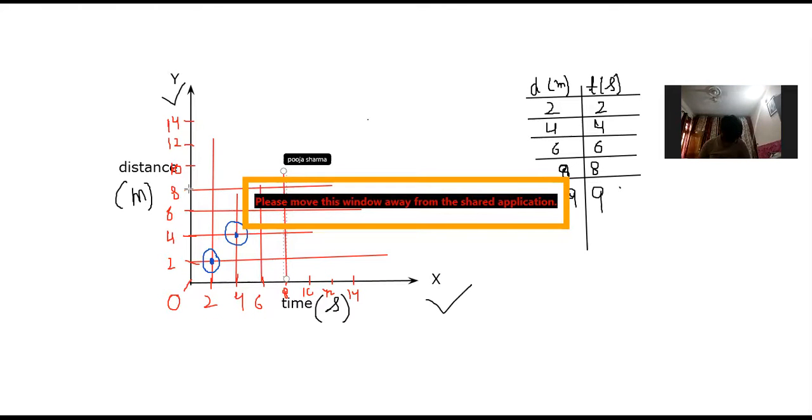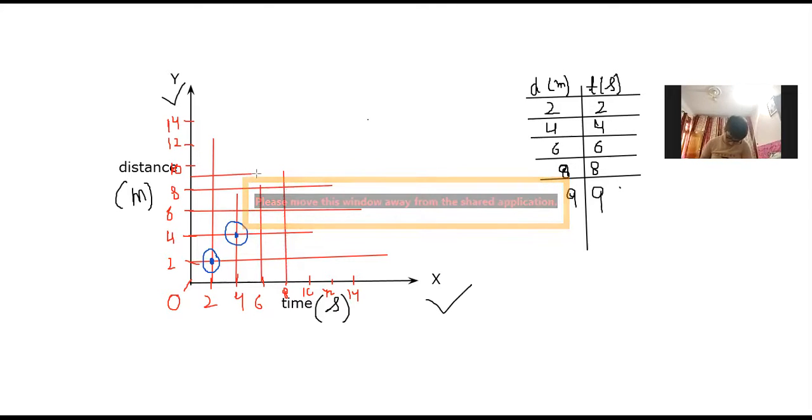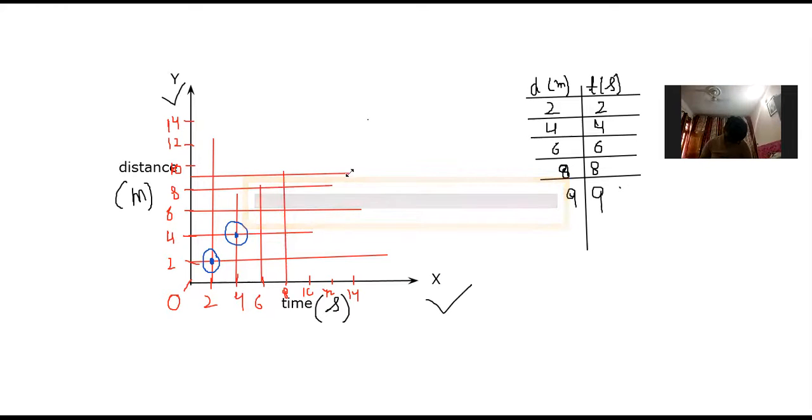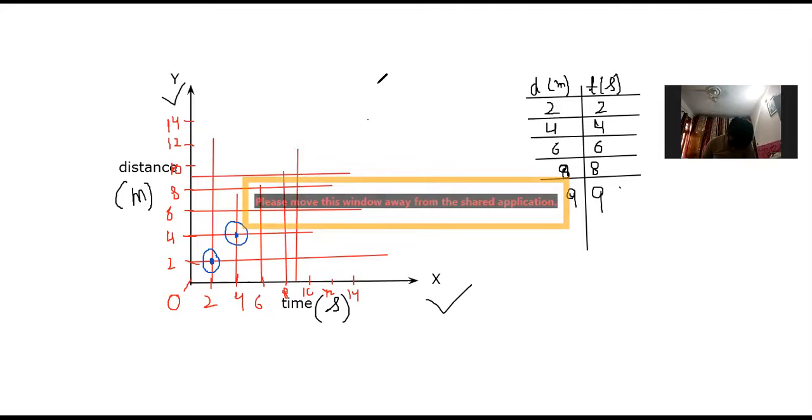Okay, for 9, हमारे पास values हैं 8 then 10. 9 comes between 8 and 10. So in the center you are going to have it. So this is the point for 9. In same way, this is the point for 9 second. Okay, now you are going to put a dot and a circle on all where they meet. This is 6, 6. This is 8, 8. And then this is 9, 9. So it goes like this.